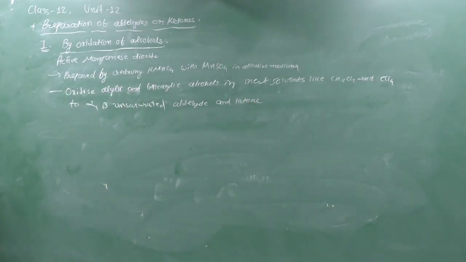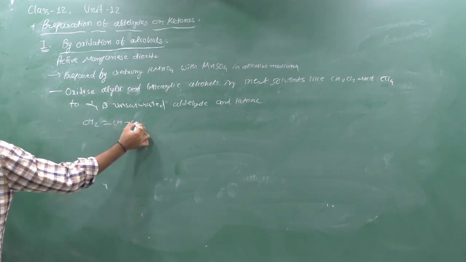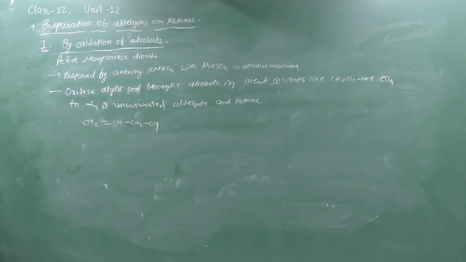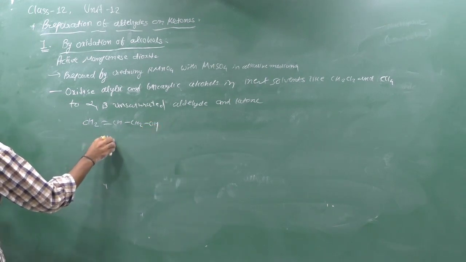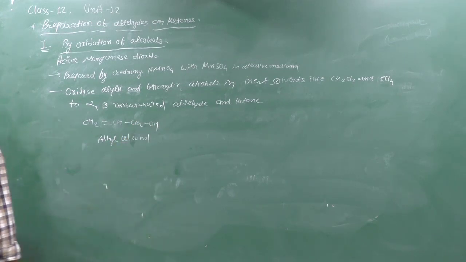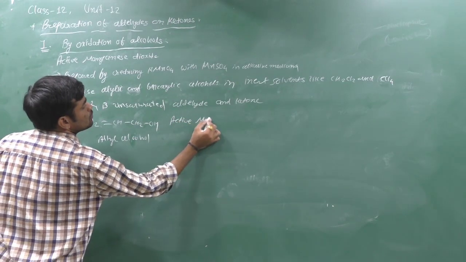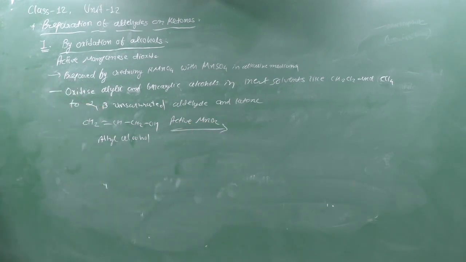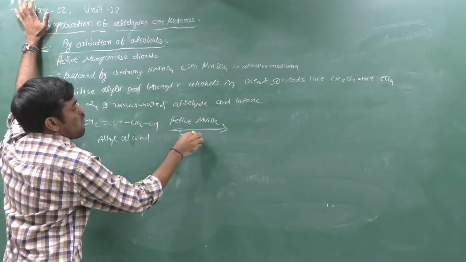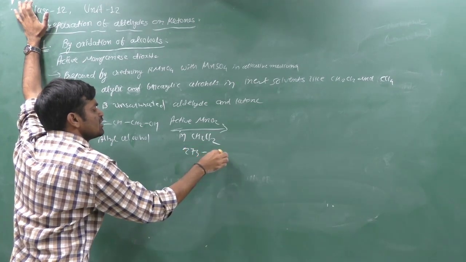Clear? Suppose we give some examples. CH2=CH-CH2OH is an allylic alcohol, or allyl alcohol. We can use active MnO2, that is the symbol, in CH2Cl2 or CCl4 at 273 to 293 Kelvin.